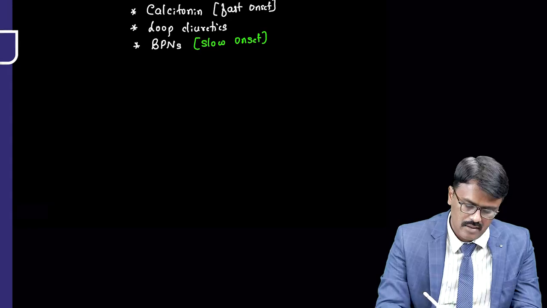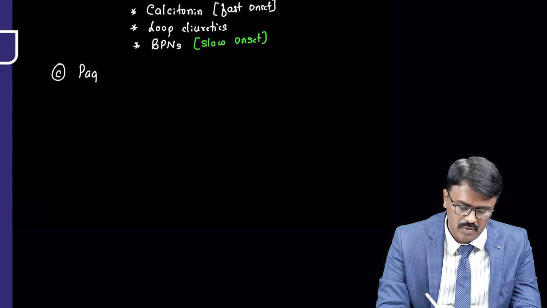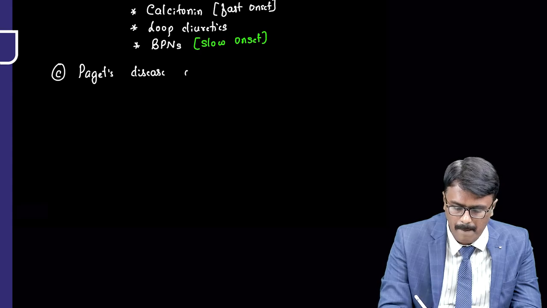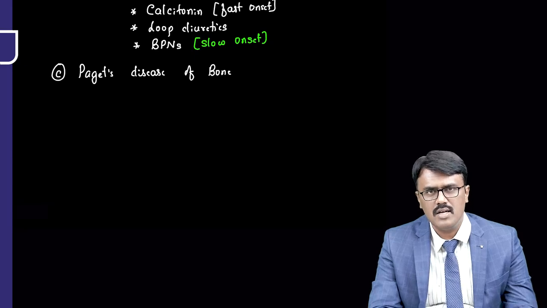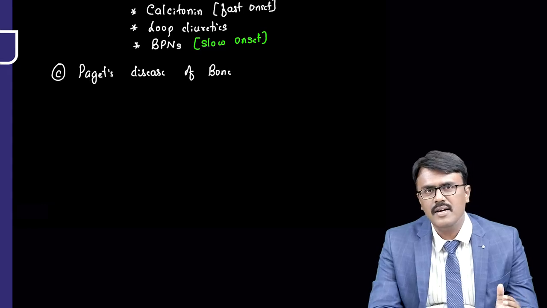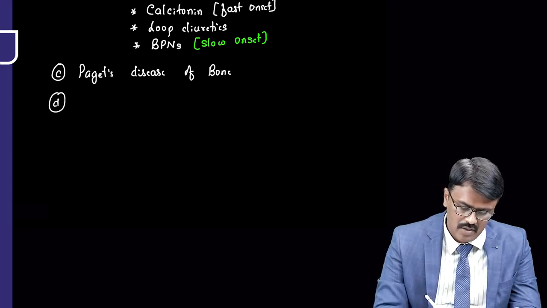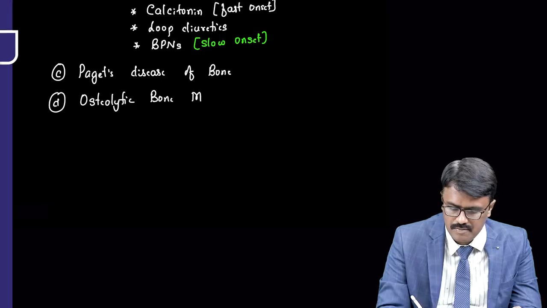Next, the third important use of the drugs is Paget's disease of the bone. You know that in Paget's disease of the bone there is osteolysis. Who will do the osteolysis? Obviously, osteoclasts. So if I suppress the osteoclasts, the osteolysis will not occur. So we can use it in Paget's disease of the bone. Another important use is osteolytic bone metastasis.